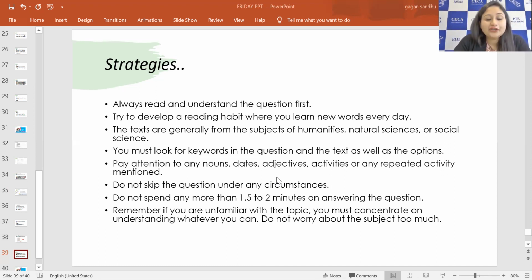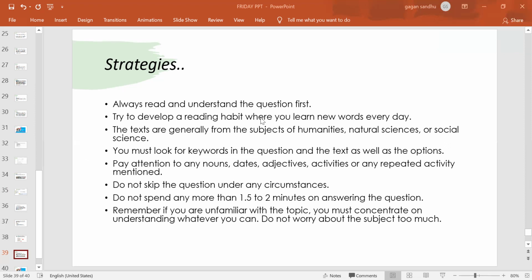So you are in a better place if you are a content reader of these subjects mentioned here. You must look for keywords in the question and the text as well as the options. When you're looking at the option, try to relate the option given to the passage. Like if you read something like tropical condition, try to find tropical condition in the passage as well, because that will tell you if that is the one thing asked in the question, or if that is different content, right? So this will help you.